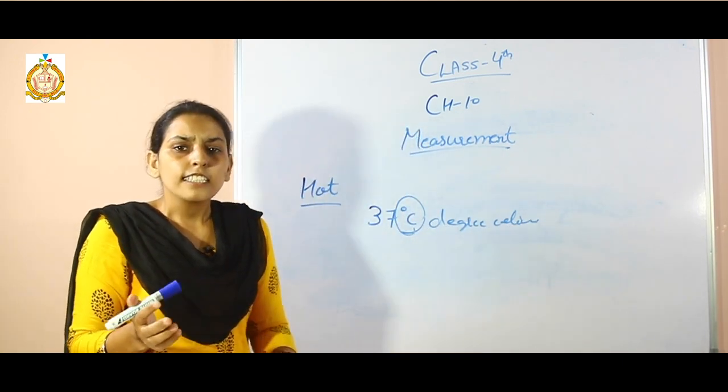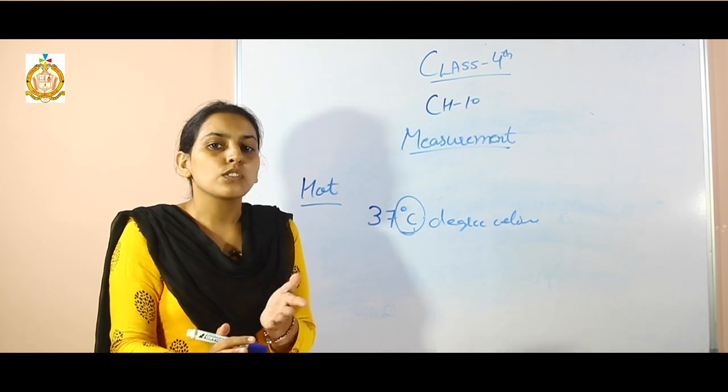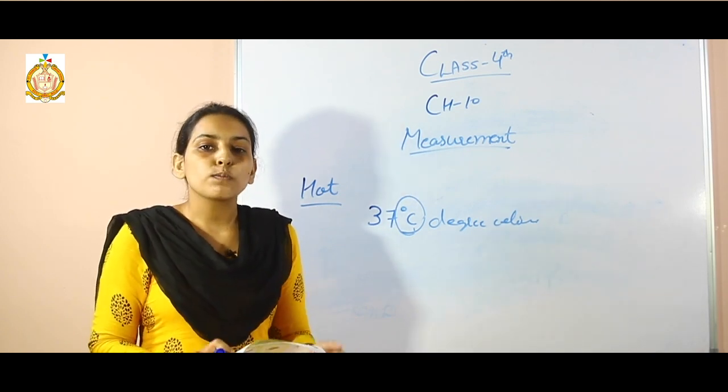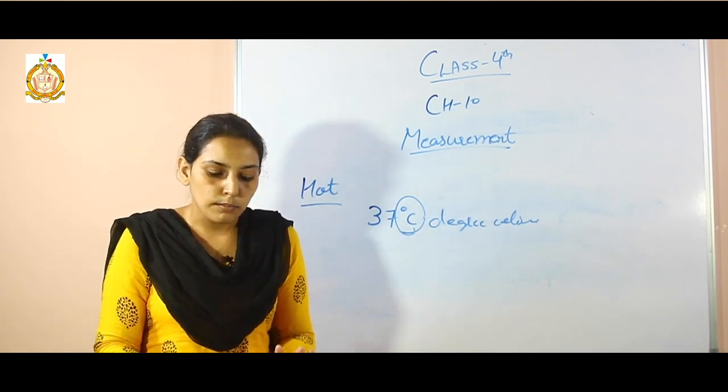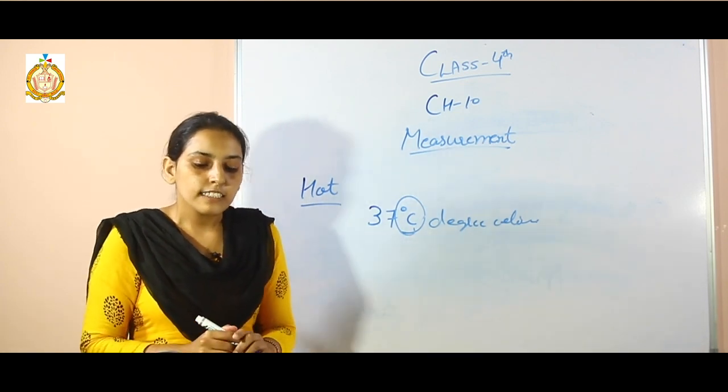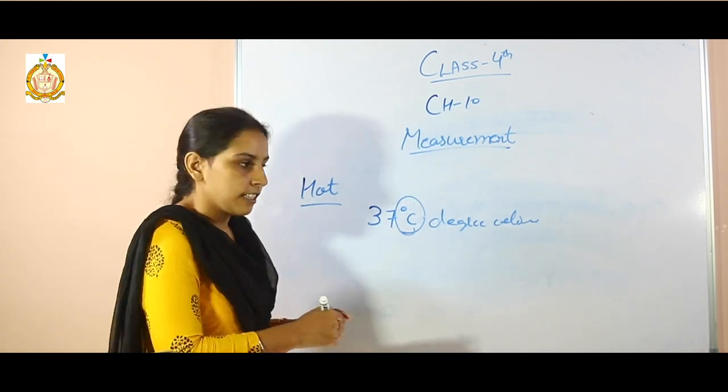Next, scientists also use thermometers to study the weather. They use two special types of thermometers. One is the minimum and maximum thermometer. Next is how long does it take?